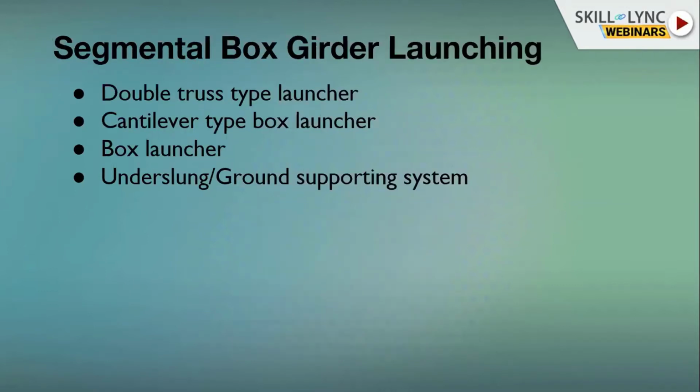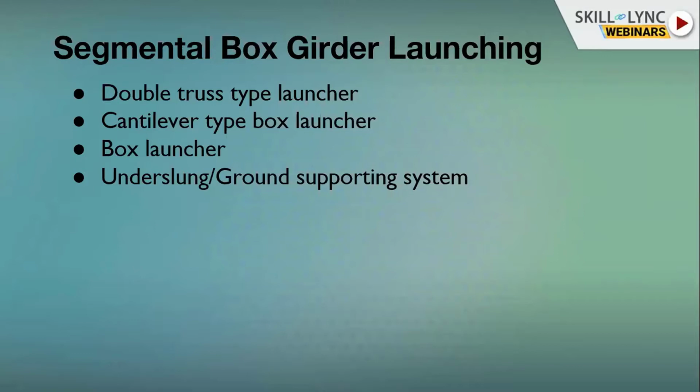Segmental box girder launching. In the last slide, we have read the first topic, segmental box girder. So there are four types of arrangements available in India to launch a segmental box girder. First is the double truss type launcher. This is a kind of Chinese launcher in which there are two trusses which we can use to launch a segmental box girder. The main advantage of this type of launcher is that it is completely based on an electrical system, and it can cater to your minimum radius or sharp curve for 34 meter up to 155 meters.